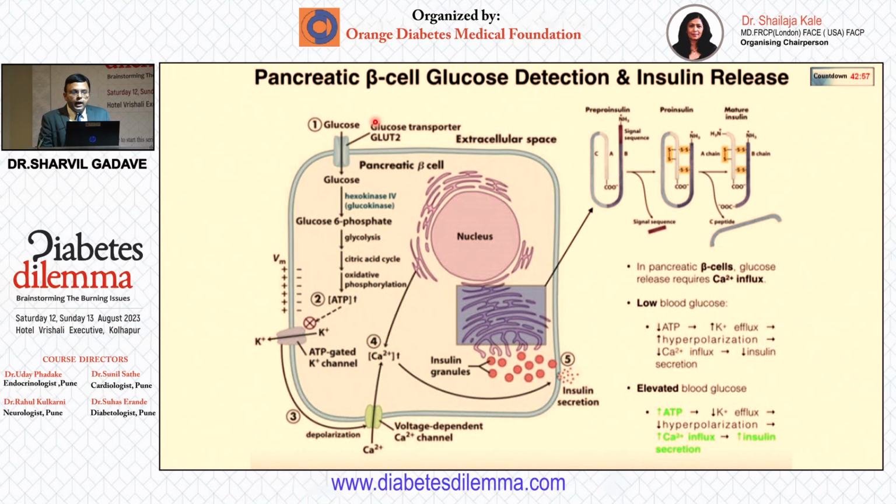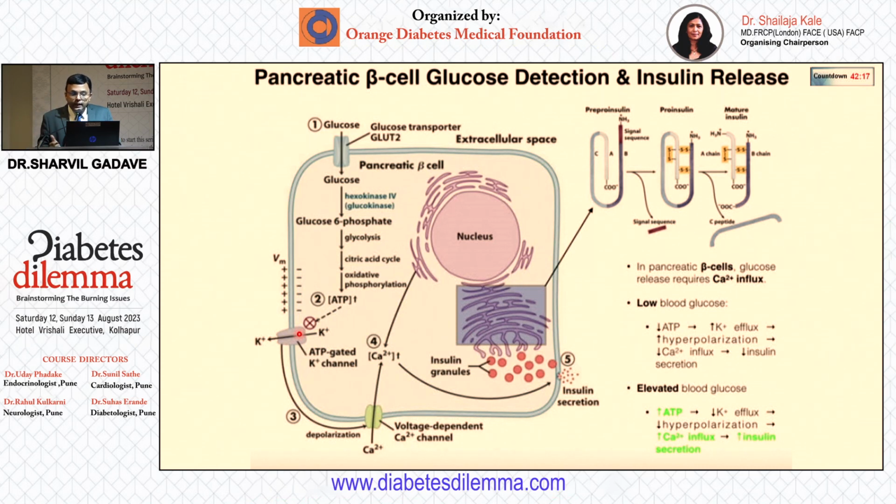What happens is that you eat food, your blood glucose goes high. That leads to higher glucose inside the beta cell, which leads to higher ATP. When there is high ATP inside the beta cell, that leads to inhibition of the potassium gated channel. That means there is no efflux of potassium outside the beta cell, so there is a high level of potassium inside.